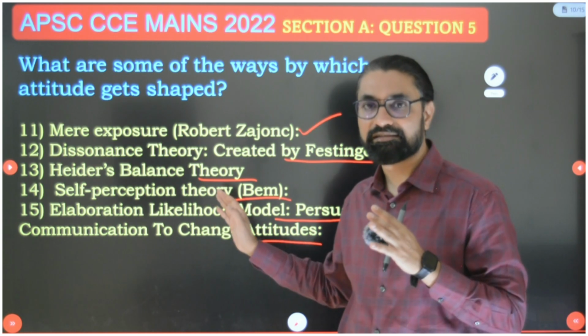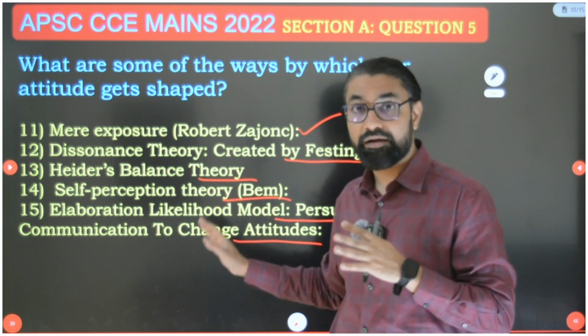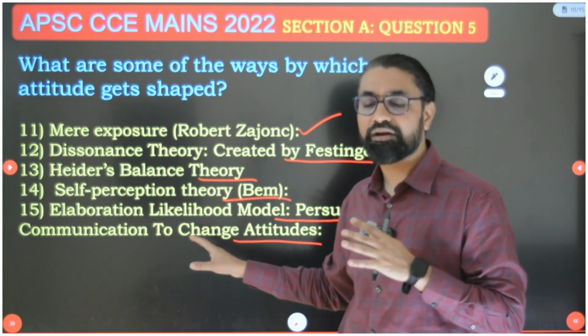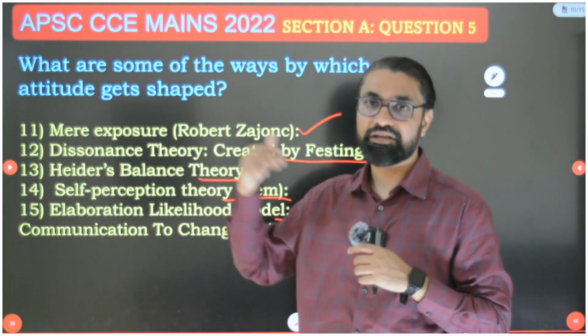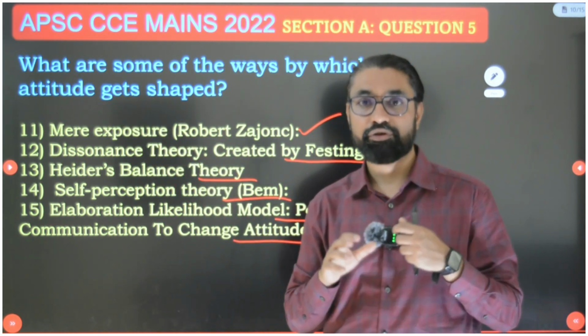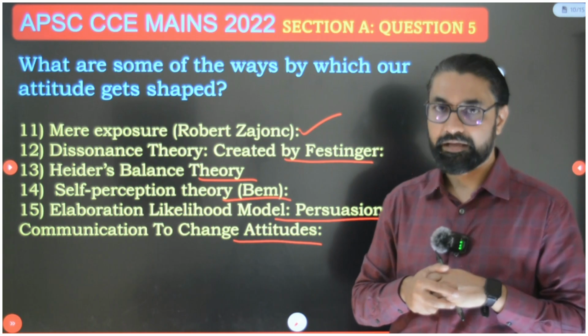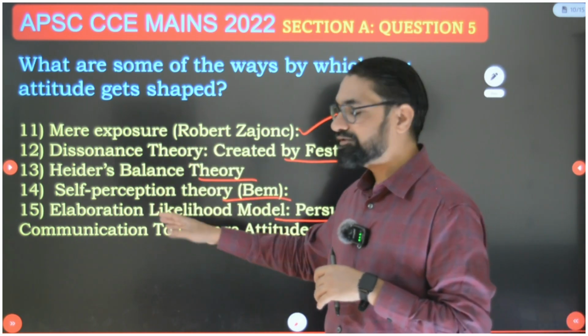In my app classes I discuss this theory for at least 1 hour so you will get a proper understanding, and I also discuss that topic separately, the components of persuasive communication, etc. So remember all these 15 theories.